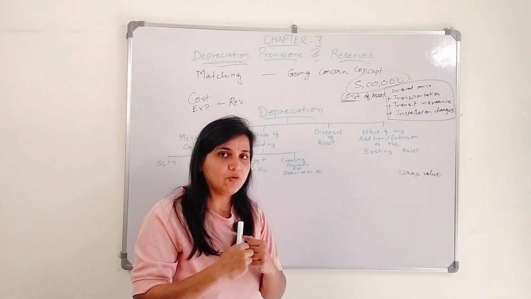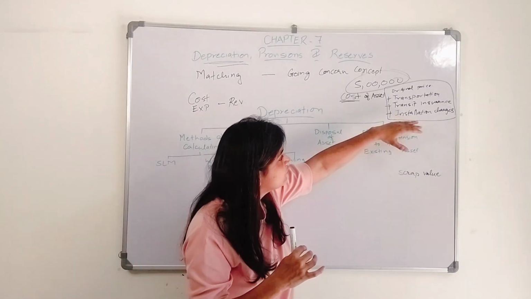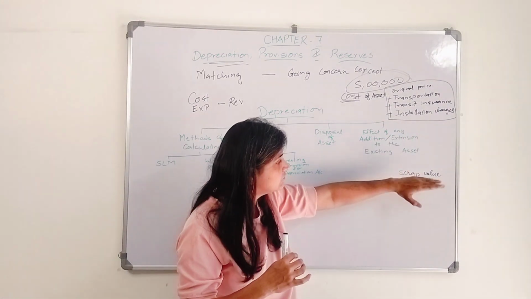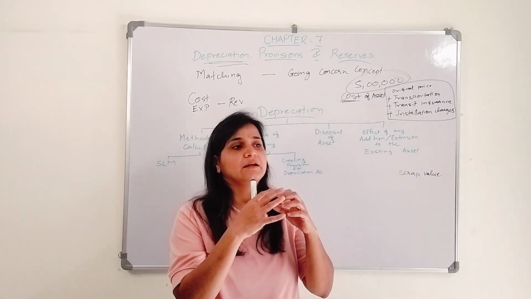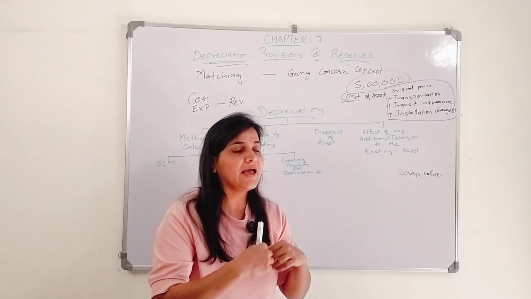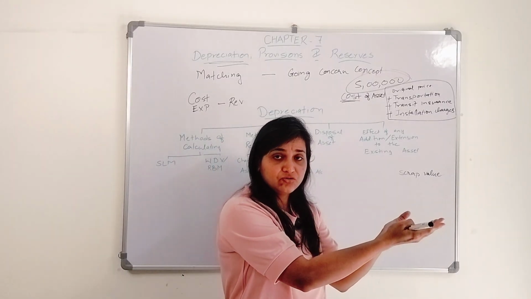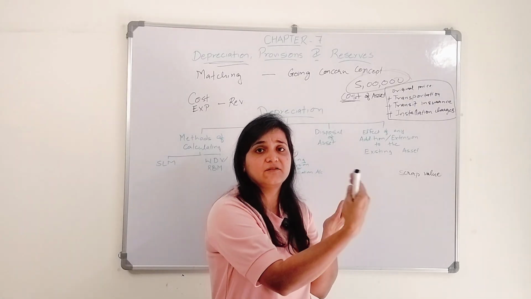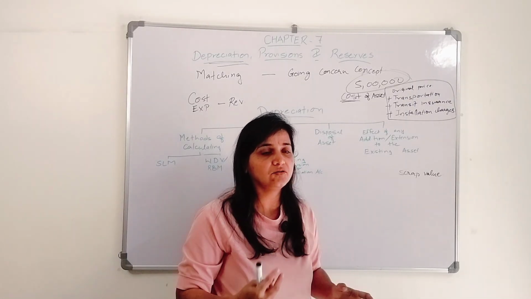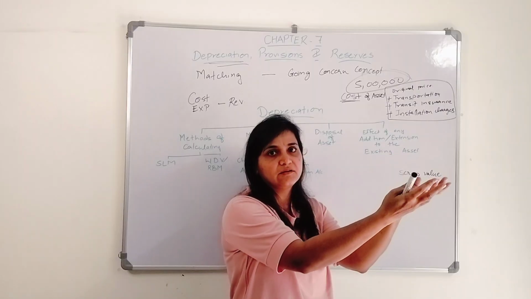Now the machinery comes over here. I am having that machinery, I use that machinery. After 10 years I am going to sell that machinery to a scrap dealer. When the machinery comes over here, I have to take that machinery over there also to the scrap dealer, right? For that also I need to pay the transportation charges. I can't take the machinery in my hand and take it over there.